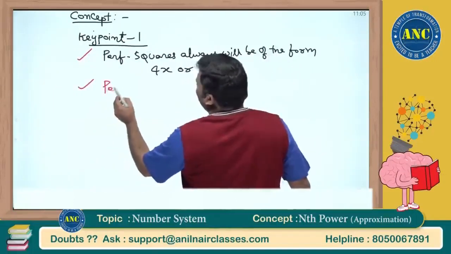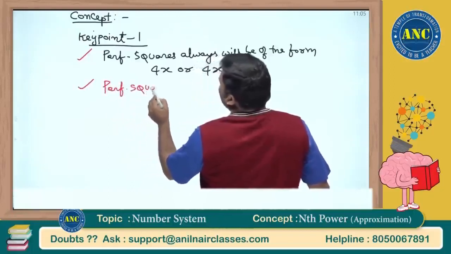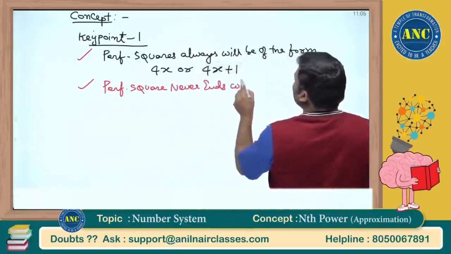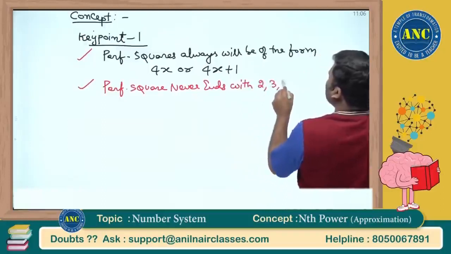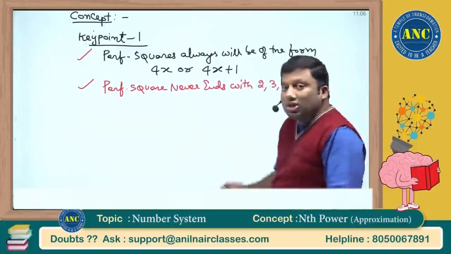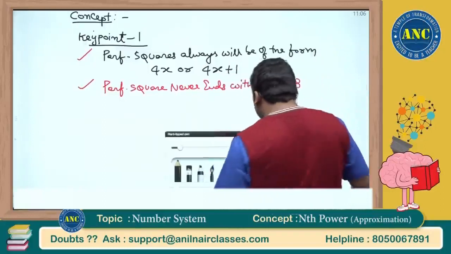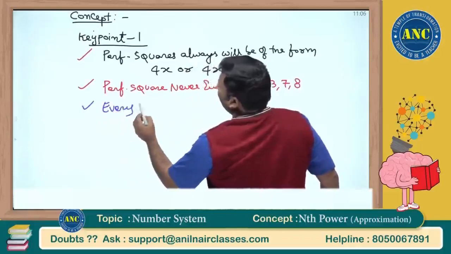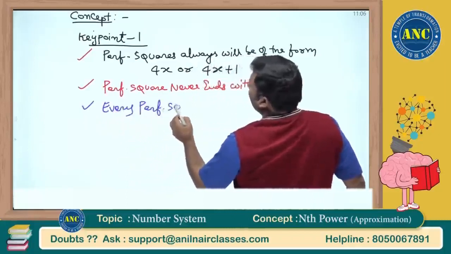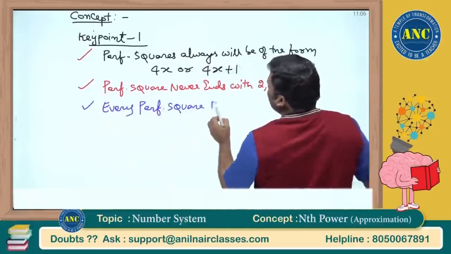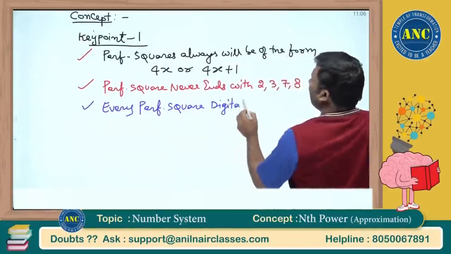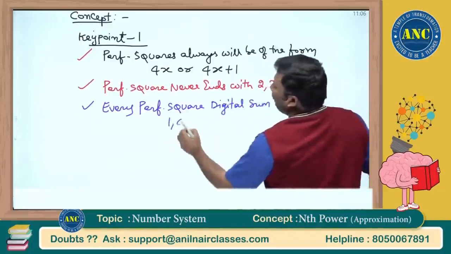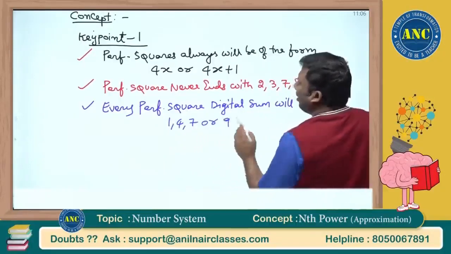Second concept. A perfect square never ends with 2, 3, 7 or 8. This is the second property of a perfect square. This also we discussed. Third property. What is the third property? Every perfect square's digital sum will be 1, 4, 7 or 9. Every perfect square's digital sum will be 1, 4, 7 or 9.